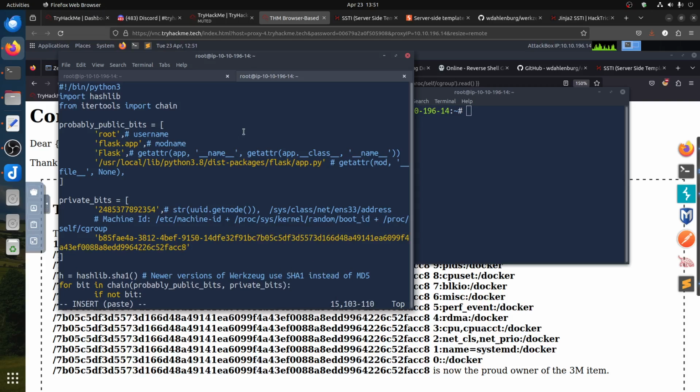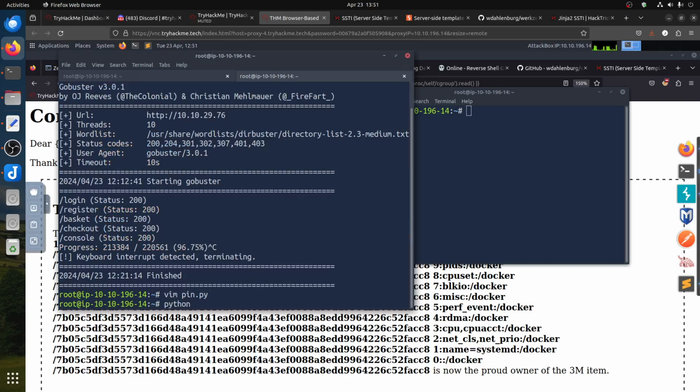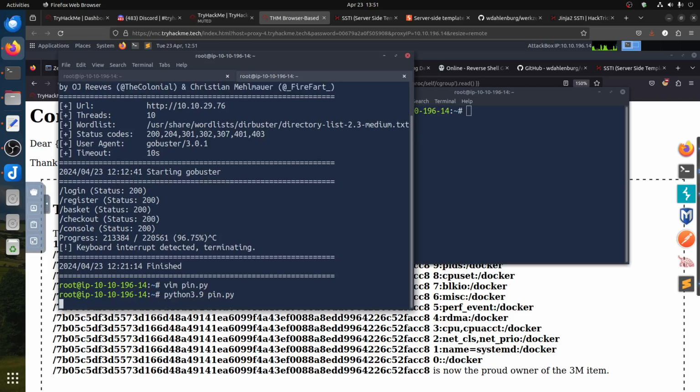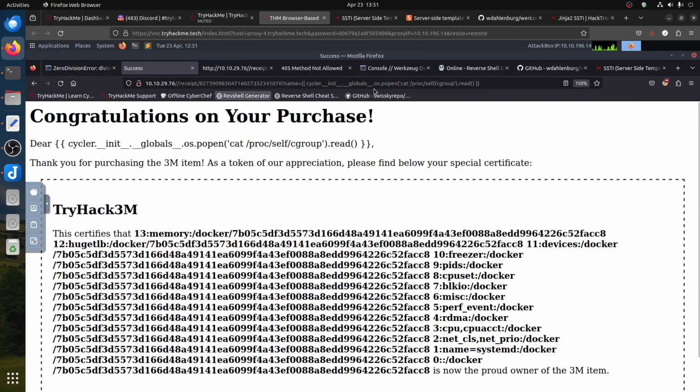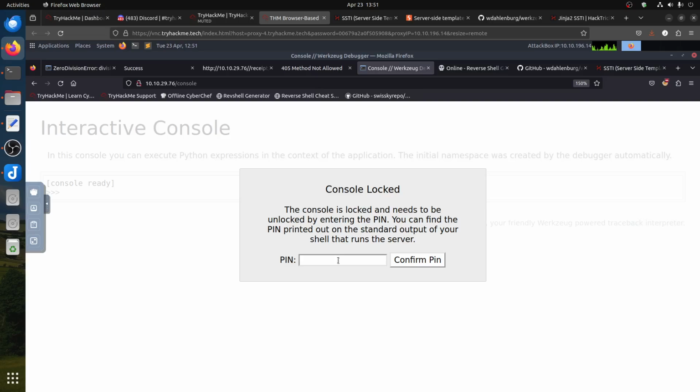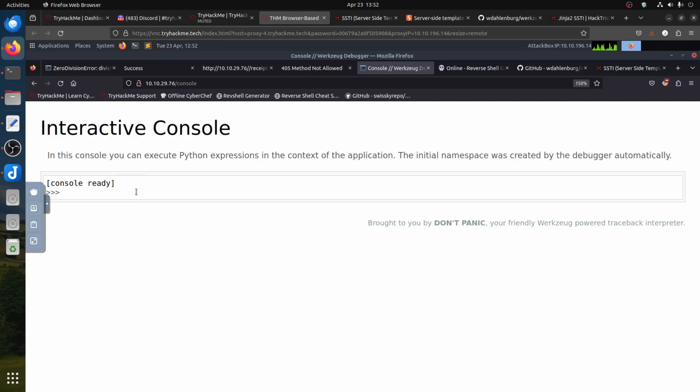In theory we should have the pin. Root, Flask, we did everything, so let's try if we are lucky. Python 3.9 because we are in TryHackMe. It gives me the pin. Let's see if we are lucky. Are we lucky or not? Copy. And if I go to the console and I put my pin there, hey! So I'm inside the pin.